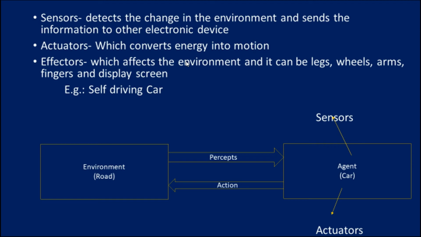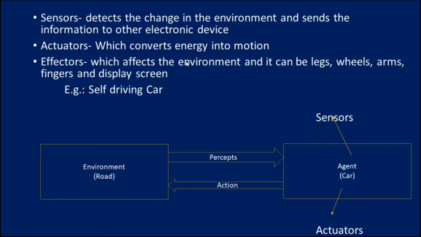It detects change in the environment and sends the information to another electronic device. What will this device do? It stores the information, and it will be helpful for when the action takes place. And through the sequence of information, the action may vary in the environment. And what about effectors? They affect the environment, and they can be legs, wheels, arms, fingers, and display screens.